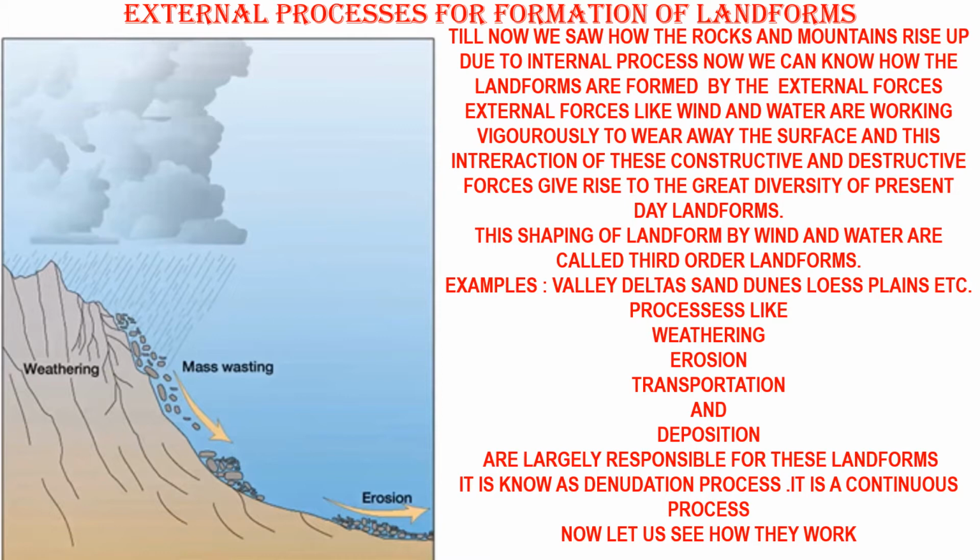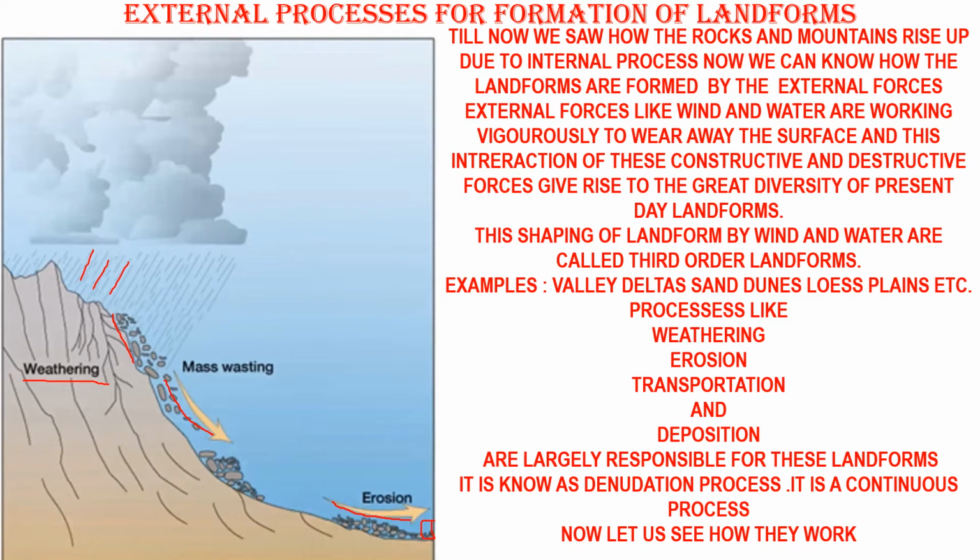Now, in this image, you can see this is weathering, and mass wasting means flow of the soil, and erosion and deposition are not there in this image. But these four processes together, weathering means the rain and the air which is falling on the mountain, and that mountain, because of this water and air, slowly starts to crack, which I'll tell you in the further procedure.